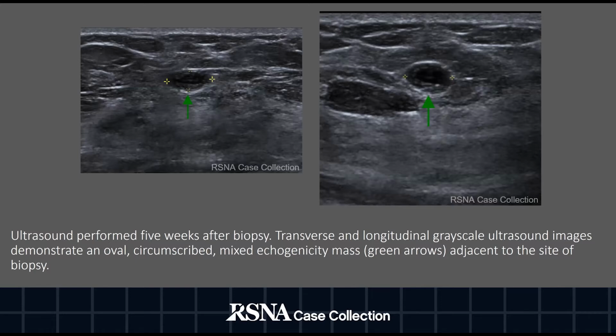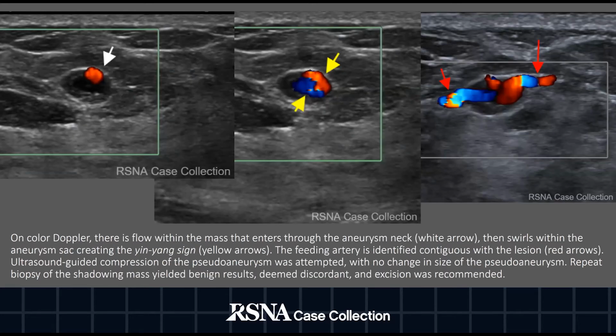Ultrasound performed 5 weeks after biopsy. Transverse and longitudinal grayscale ultrasound images demonstrate an oval, circumscribed, mixed echogenicity mass, denoted by green arrows, adjacent to the site of biopsy. On color Doppler, there is flow within the mass that enters through the aneurysm neck, denoted by the white arrow, then swirls within the aneurysm sac, creating the yin-yang sign, denoted by the yellow arrows. The feeding artery is identified contiguous with the lesion, denoted by the red arrows.